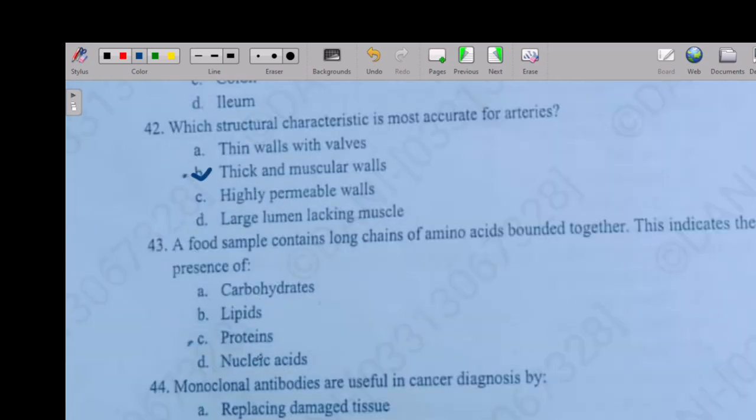So the next question is: a food sample contains long chains of amino acids bound together. This indicates the presence of option A carbohydrate, option B lipids, option C protein, option D nucleic acids. So the right answer is option C, proteins.